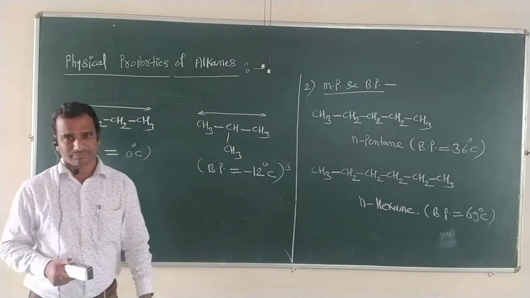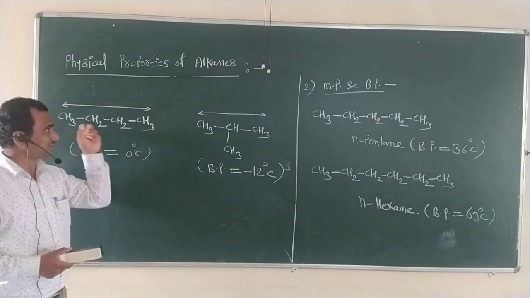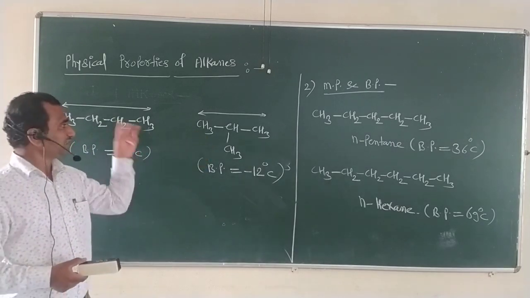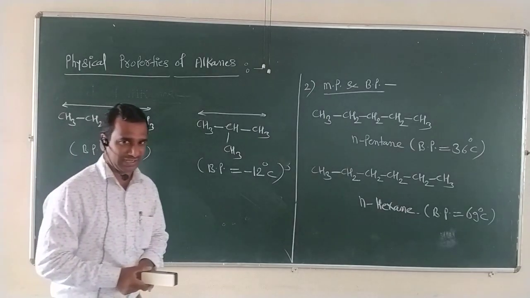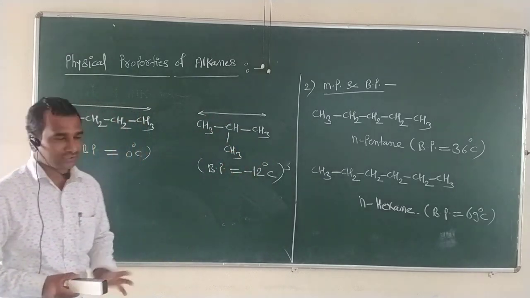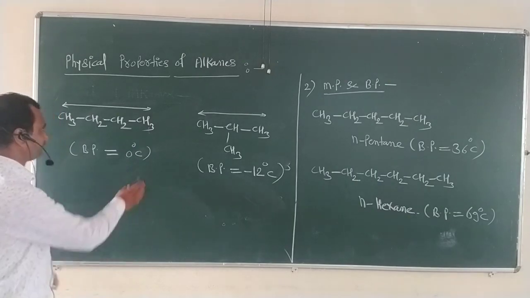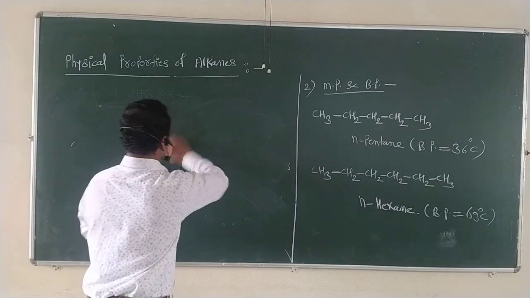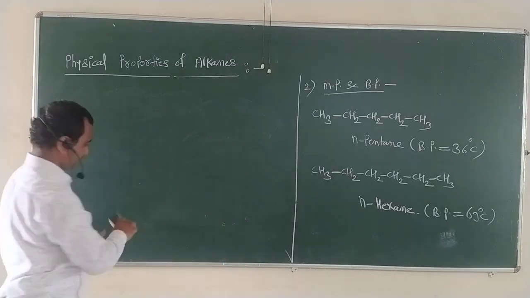And the second simple point is, if we take into consideration the structure of alkanes, whether that structure is a straight line structure or a spherical structure. Straight chain alkanes always have a high magnitude of melting point and boiling point as compared to spherical alkanes or branched chain alkanes. So this is the second simple property, called the melting point and boiling point of alkanes.